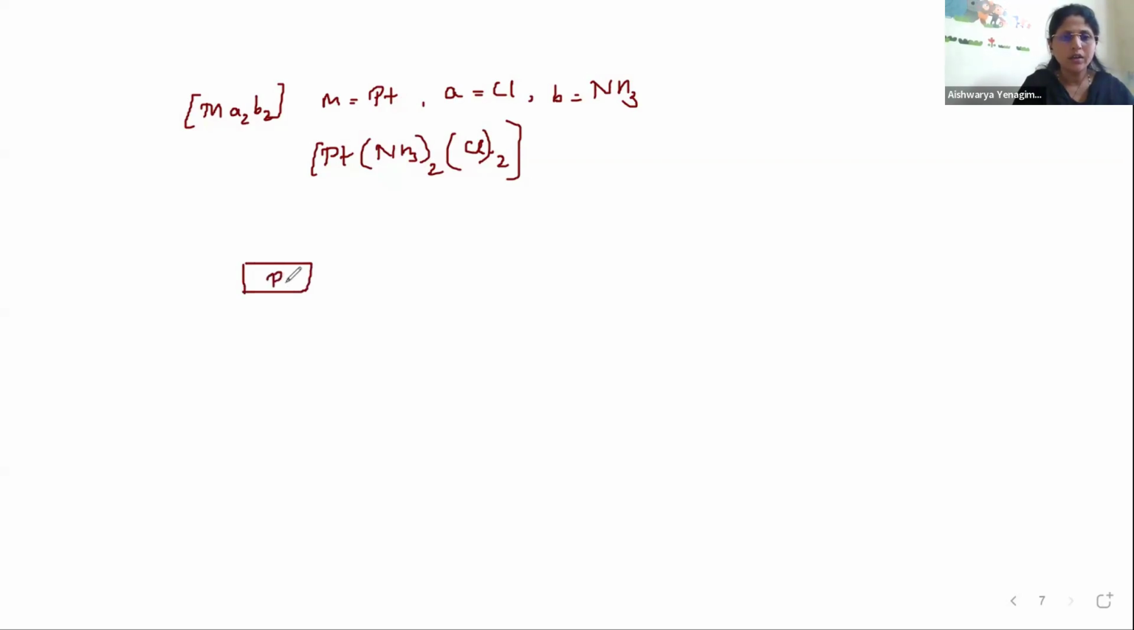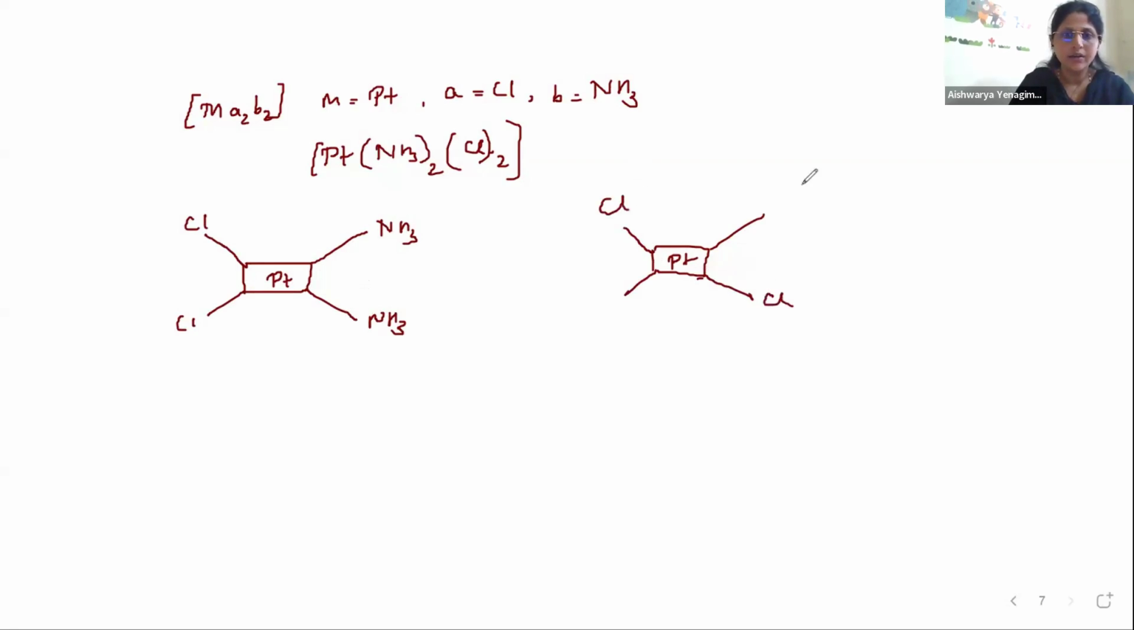At the center you have the metal atom. So here we have the arrangement. I have to make four ligand positions. So I'll write it like this: Cl, Cl, and here NH3, NH3. Or I can write it like this also. You can see here platinum. I'll mention it here: Cl, Cl, and here NH3, NH3. So here this is where they are lying near to each other.